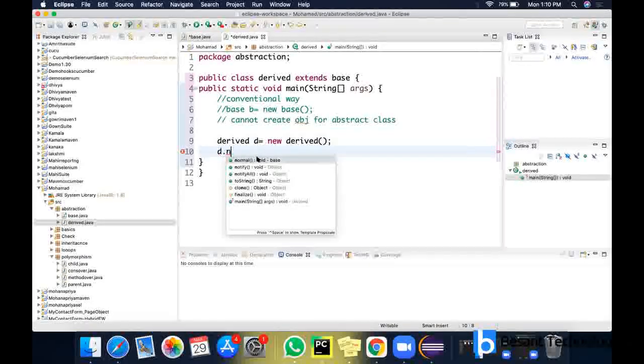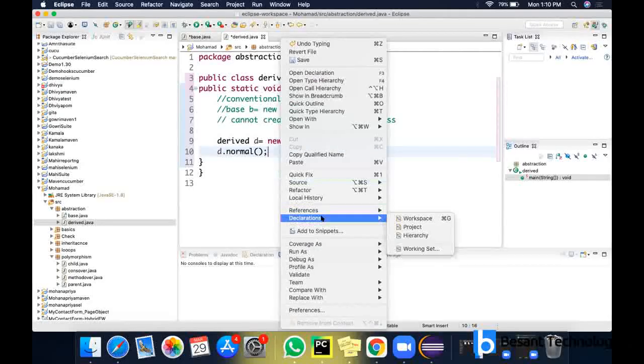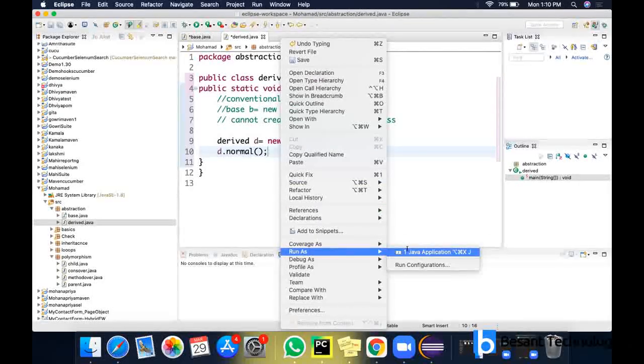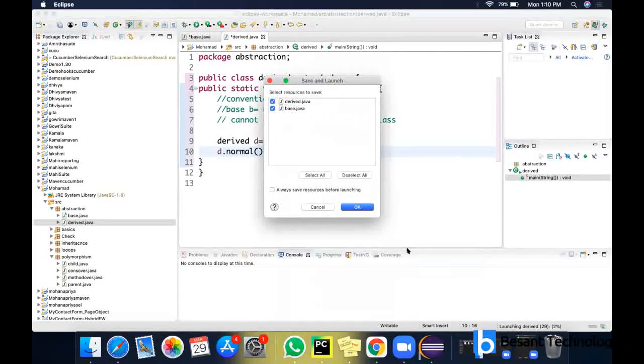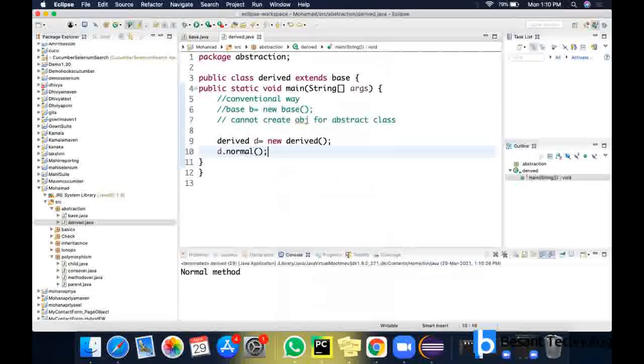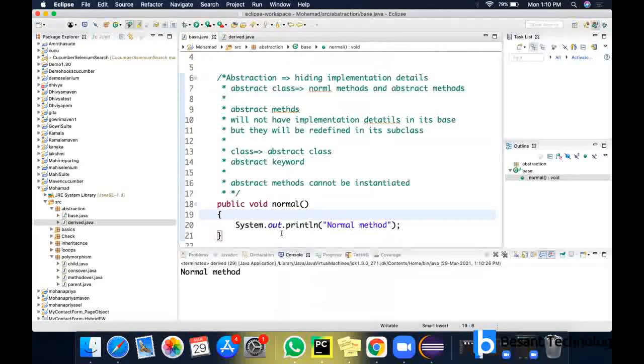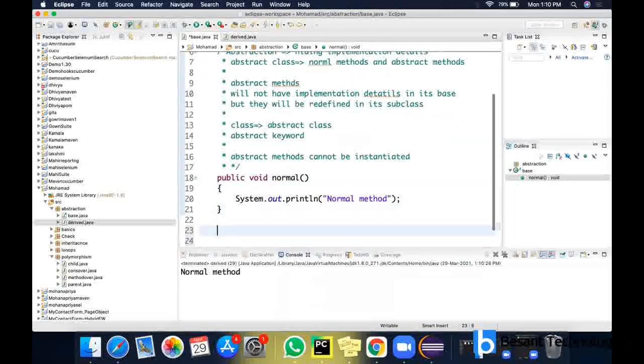Yes, this is the only way, because objects cannot be created for abstract classes in the conventional way. Now this is a normal method, right? Let's try an abstract method now. So it is abstract, okay?